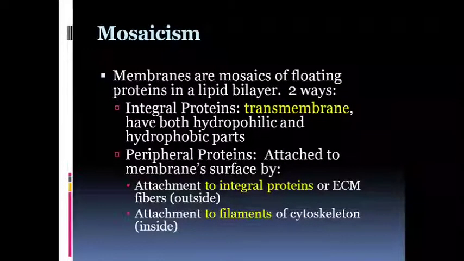Mosaicism. They exhibit mosaic characteristics in two ways. Integral proteins are transmembrane proteins. They have both hydrophilic and hydrophobic parts, so they can move accordingly. Peripheral proteins are attached to the membrane surface in two ways, either by integral proteins or with the help of filaments of the cytoskeleton.